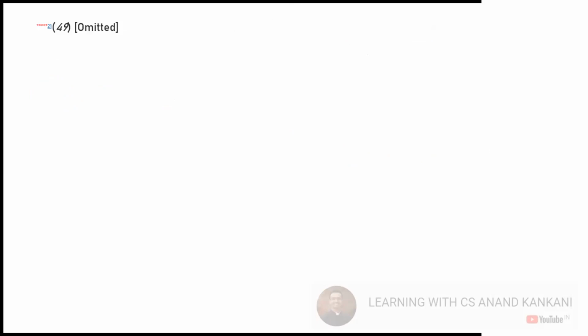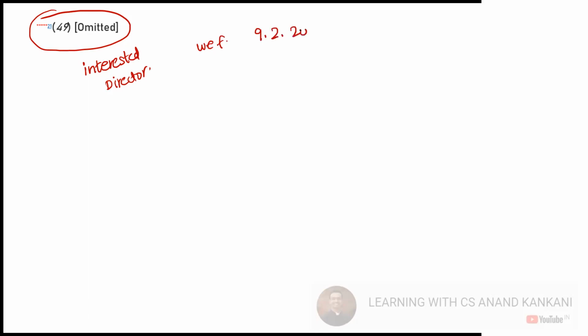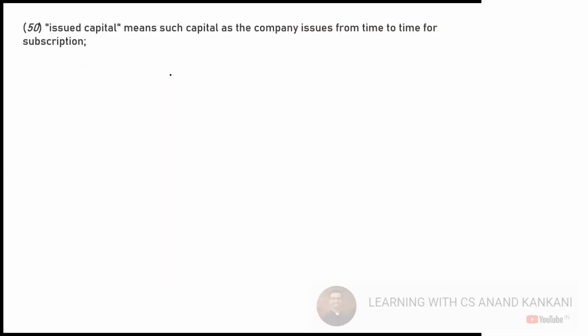Then we have the definition of interested director. So this was the definition of the interested director, which is omitted. It is no longer there, and this is with effect from 9th Feb 2018. There is no longer the definition of interested director. So we had this concept of interested director, but now it is out, right?